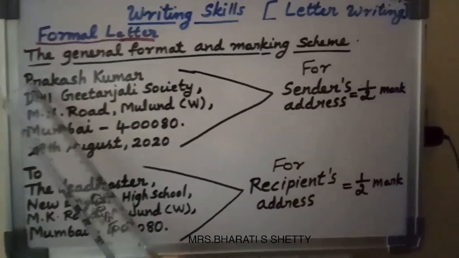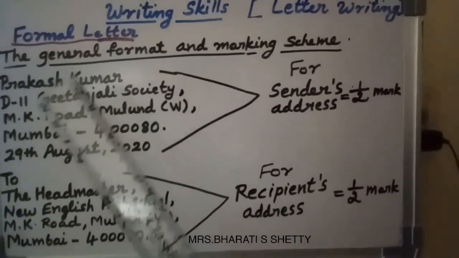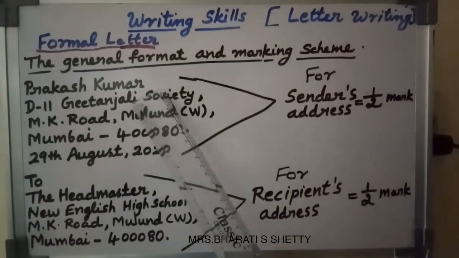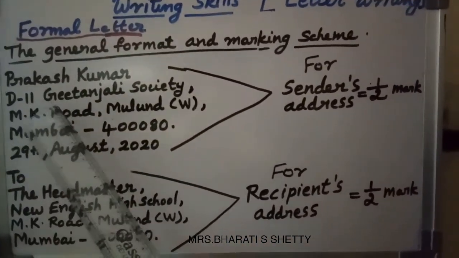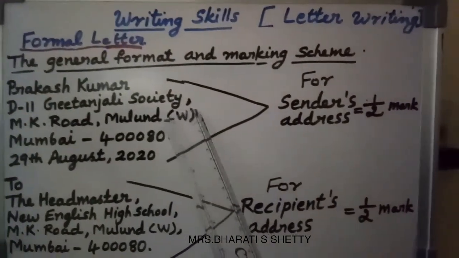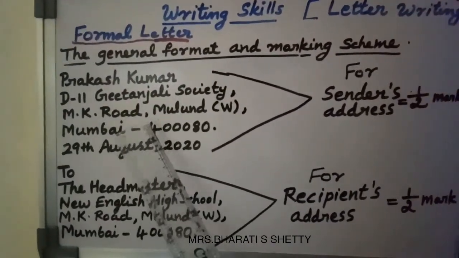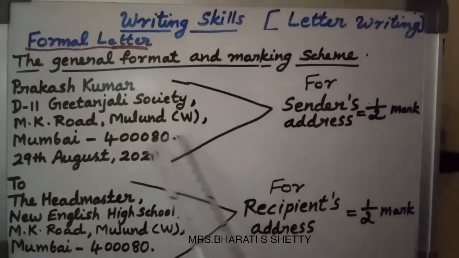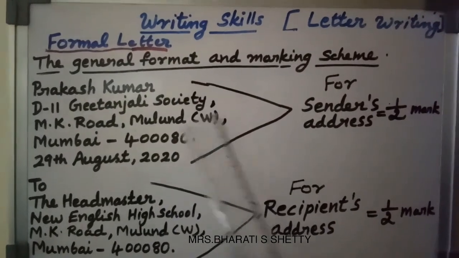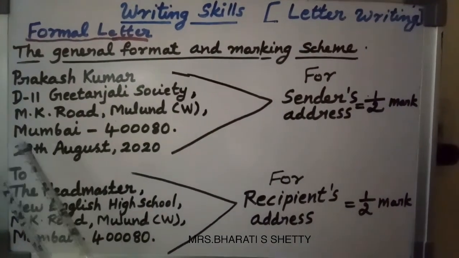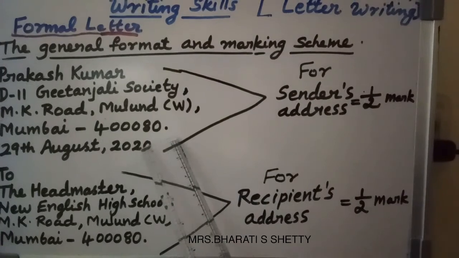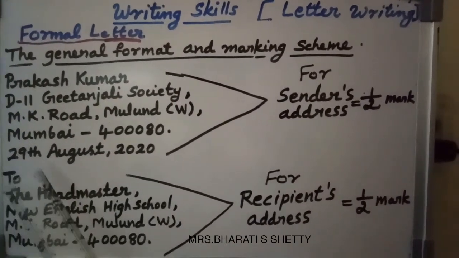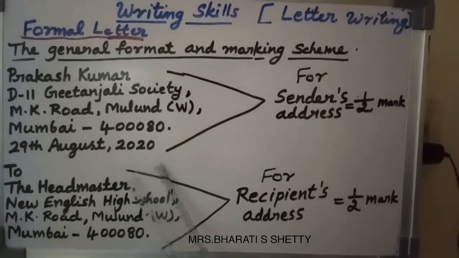You write like this: first name. If any name is mentioned in the question paper, then you write that name, otherwise your name. After that, the door number and building, then a comma, then which road, comma, and place, west, east, whatever it is. Again a comma, then the place and pin code, that is also important, and a full stop. Next, the date, you write the date this way.